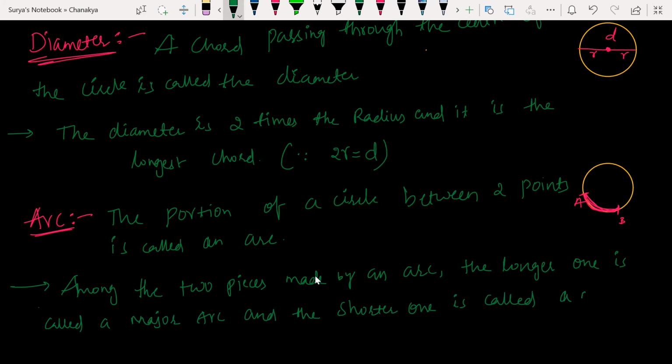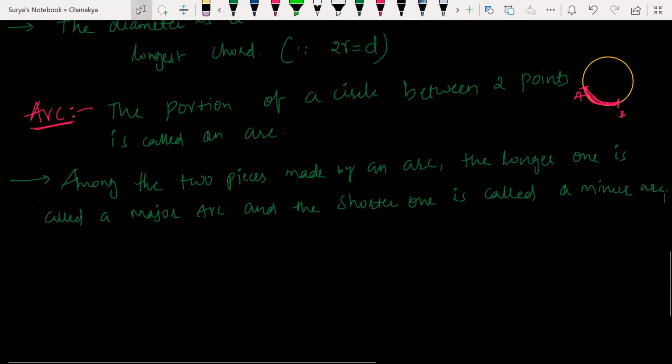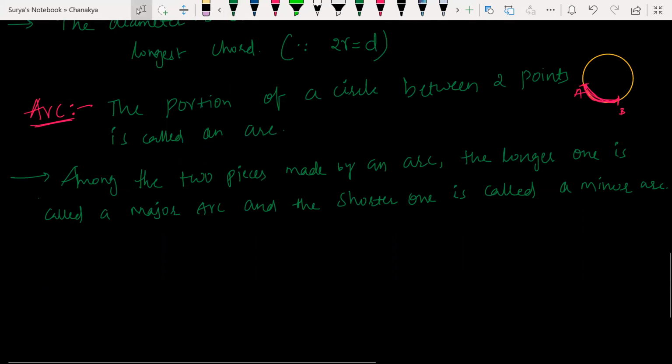If both the arcs are equal, which one is major and which one is minor? If they are equal, there is no minor and no major; both are major, both are minor. What do you mean by the two pieces made by an arc? Among the two pieces made by an arc, you can take any two pieces.